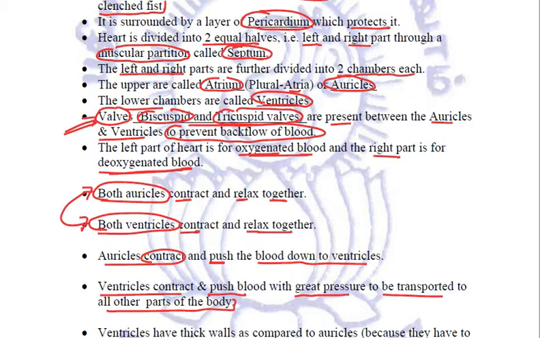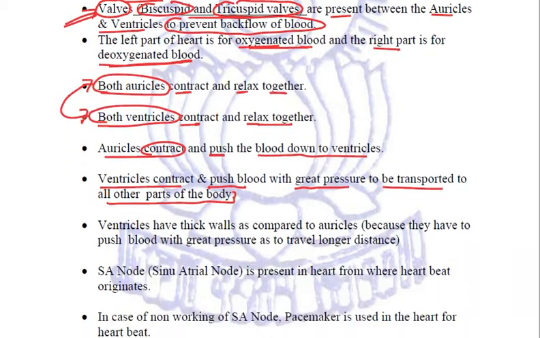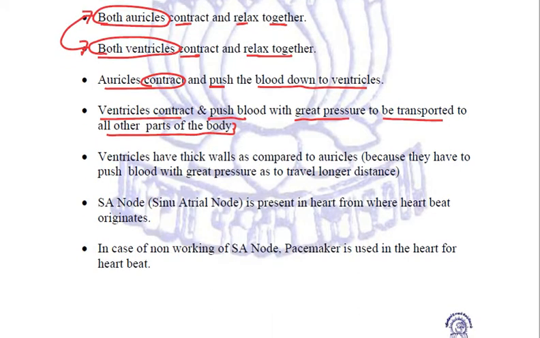Now, through ventricles, because blood has to be transported to all the body parts, that is why it has to be pushed with great pressure. And to withstand and tolerate that pressure, the ventricles have thick walls as compared to the auricles. Reason? Quite simple. They have to push blood with great pressure so as to travel a longer distance.